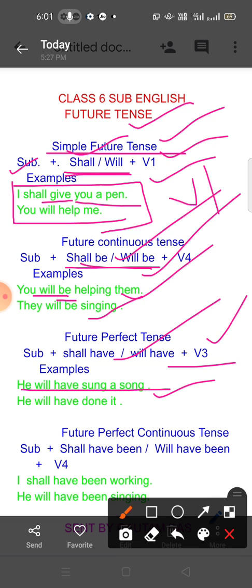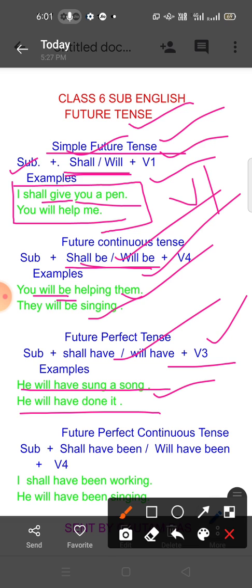He will have done it. Without knowing structures, you cannot frame all these sentences. So you have to know all these things with the structures and examples.